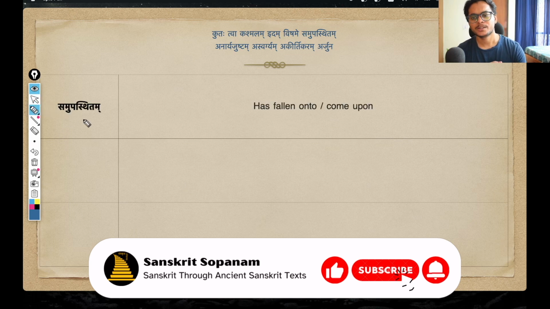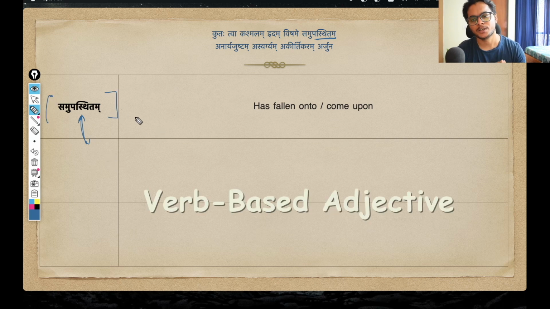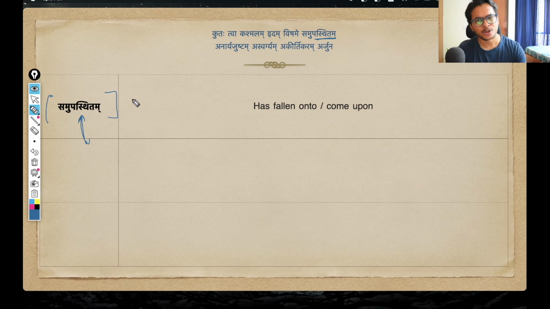We will start with this word, samupasthitam, from the first line of the shloka: Idam vishame samupasthitam. Even though this word is not a kriyapad, not a dhaturup, it is very close. It is a verb-based adjective. Verb-based adjectives more or less act like a verb. They describe the noun they are attached to, but they also act like a verb on their own, because they are directly derived from a verb.